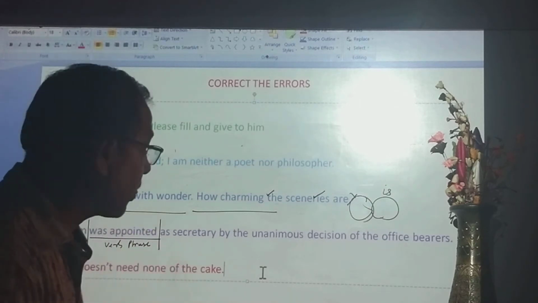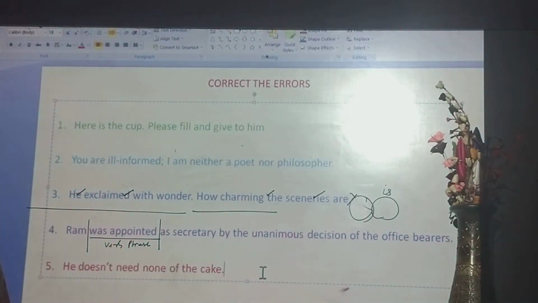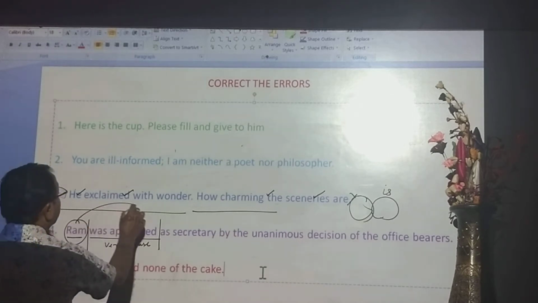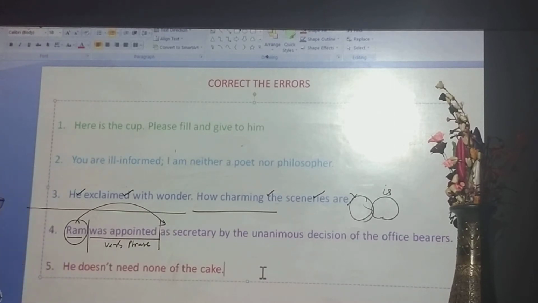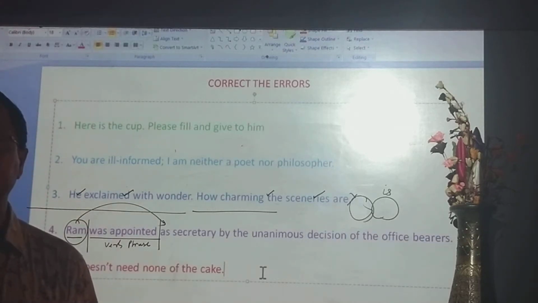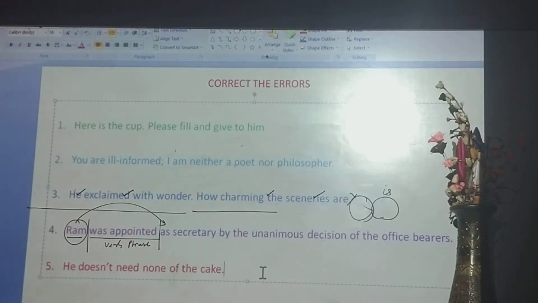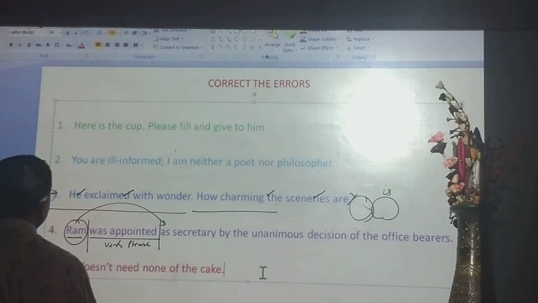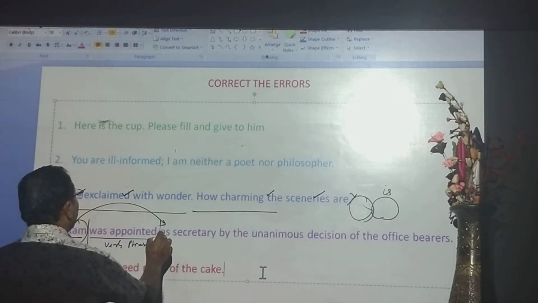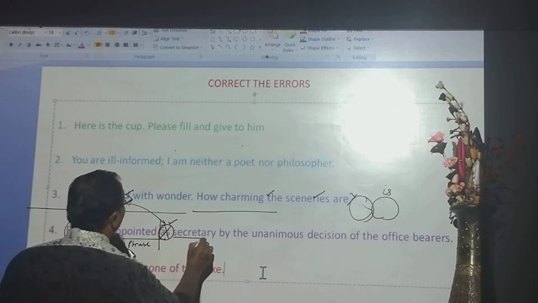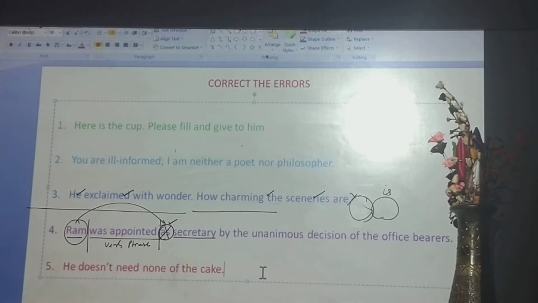I have already told you, as it is a passive voice, this was the real subject and this was the object of the active sentence. Ram was appointed. The factitive verb takes a complement besides the object, and the object was Ram here. We have made it passive. This verb cannot take the word as, because this is the complement.